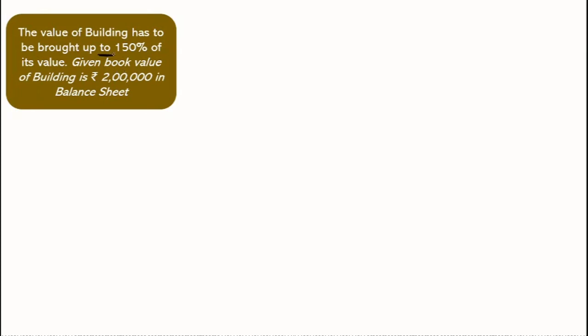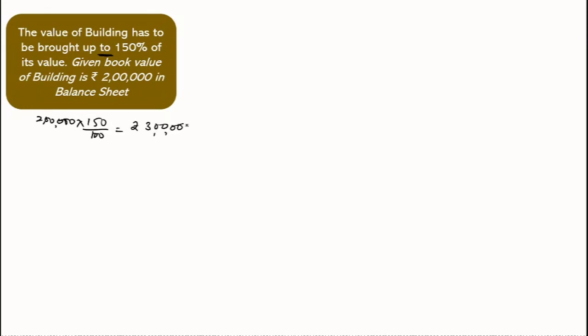We are given the book value of building at rupees 2 lakh. So 150% of 2 lakh comes to 3 lakh.